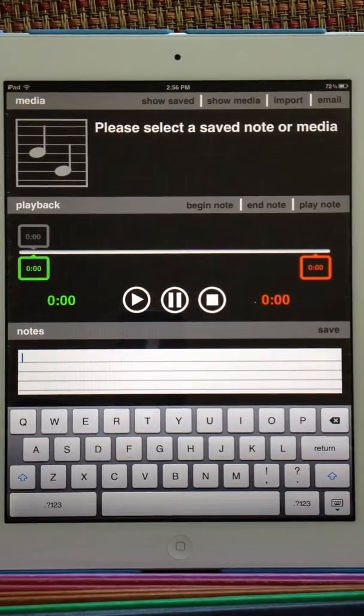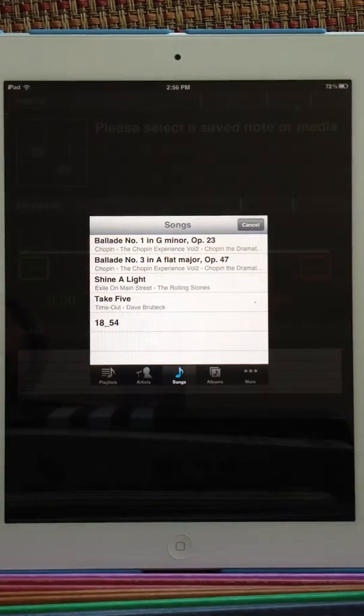Sound Scribe is an iPad app designed to load local audio from the device, save notes for audio segments, and share notes with other users of the app. Select the Show Media button to present the media selector and select the desired media.